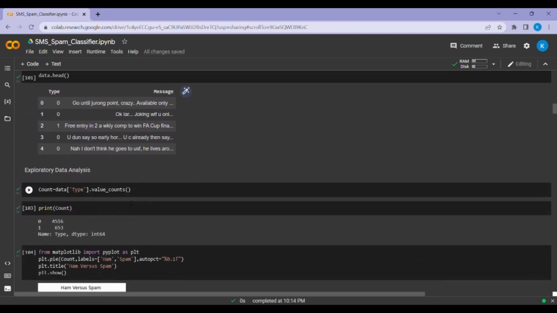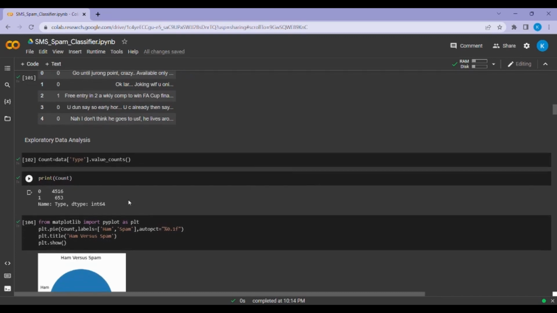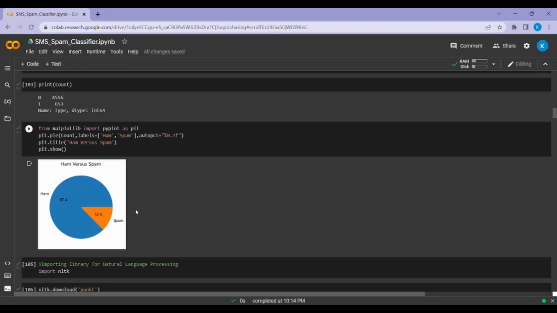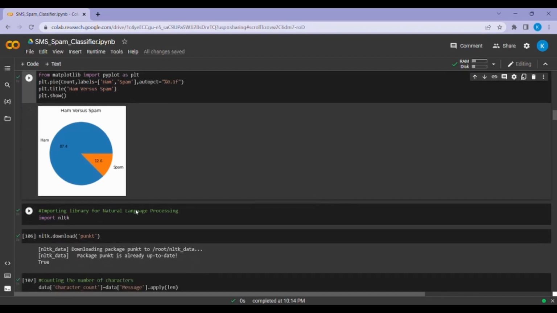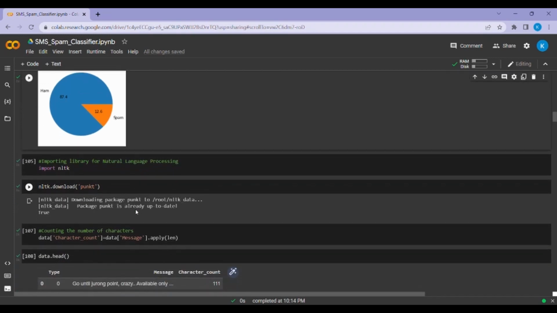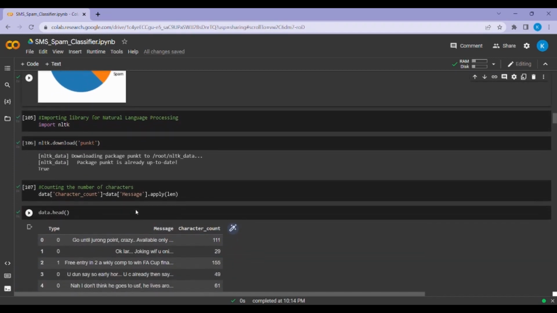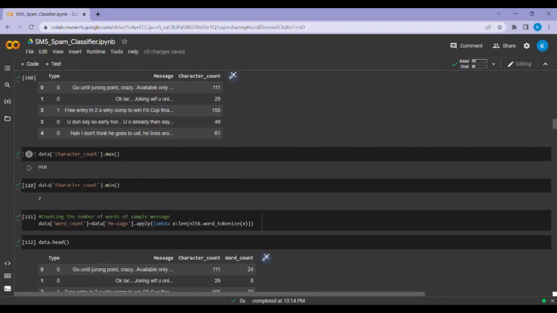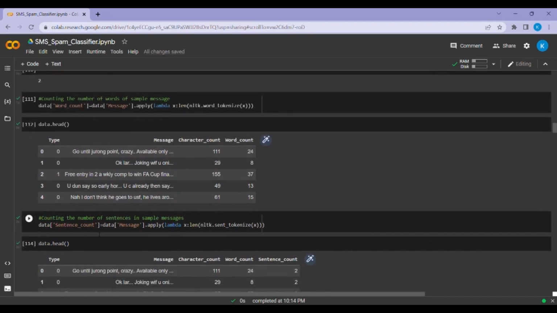Now here comes EDA, exploratory data analysis. Here we count spam and ham messages. Then, using a pie chart from the matplotlib library, we show the percentage of ham and spam messages. Then, from the NLTK library, the natural language processing library, we count the number of characters, words, and sentences of the sample messages using character count, word count, and sentence count variables in the next three steps. Here are the steps: character count, word count, and sentence count.